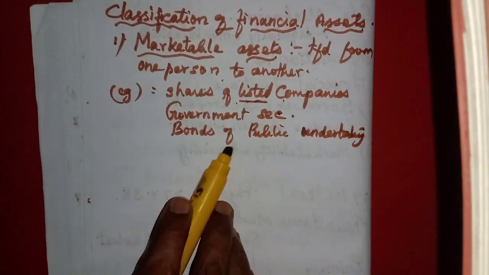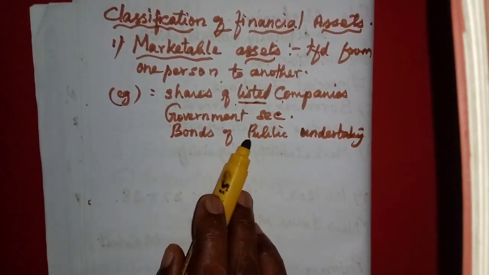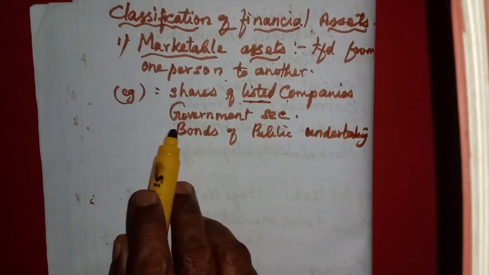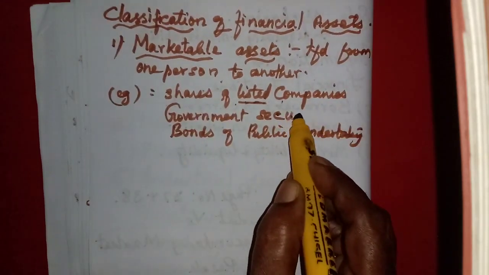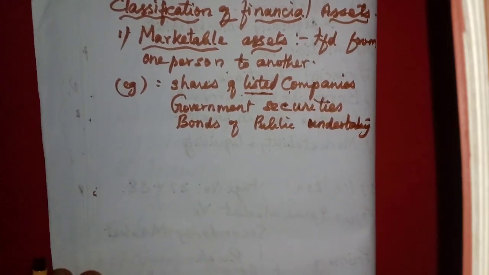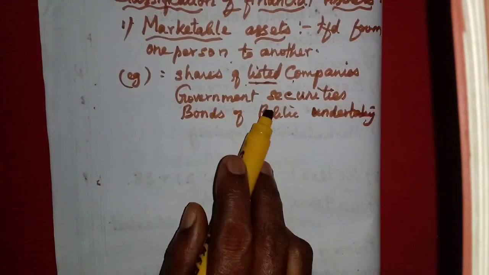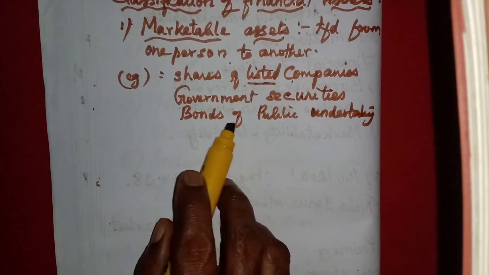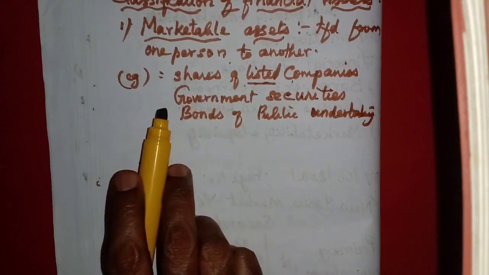Any securities issued by the government, Indian government or the state government, will come under government securities. Okay, these are the marketable assets.